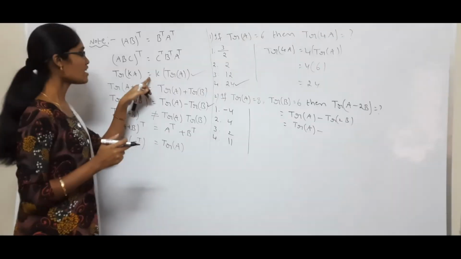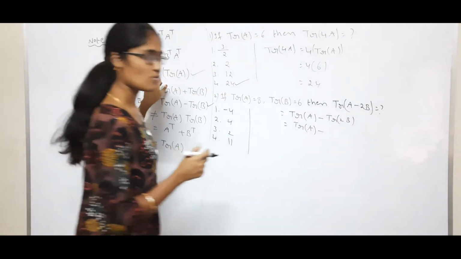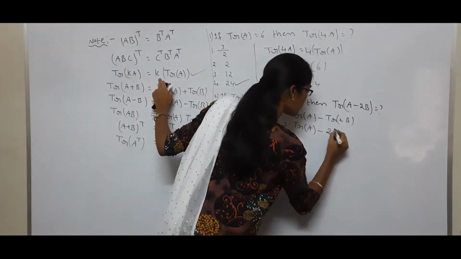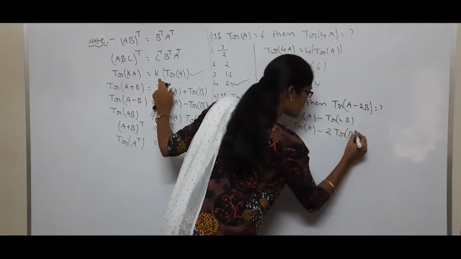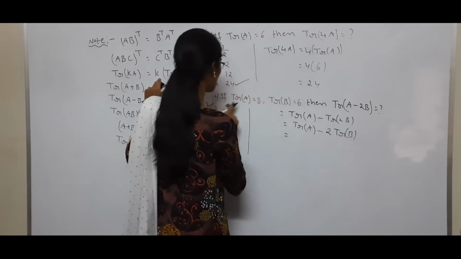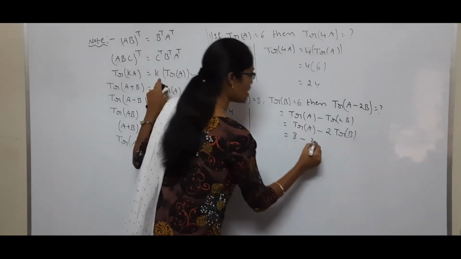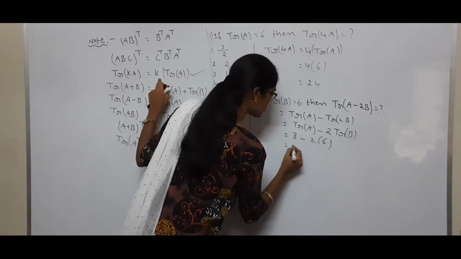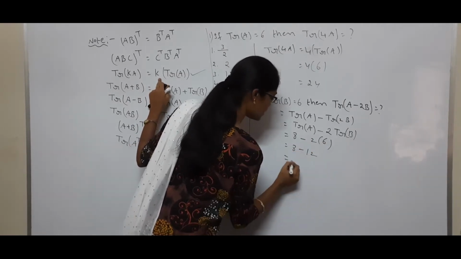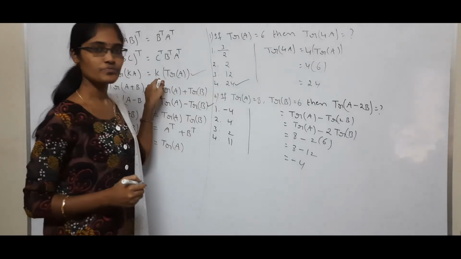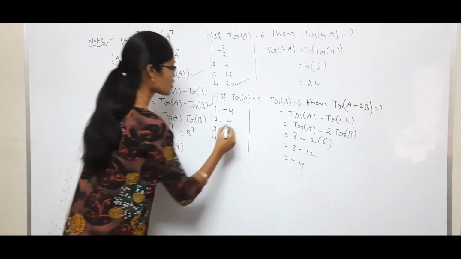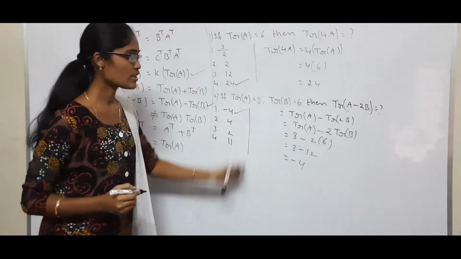That is equal to K into trace of A. So 2 into trace of B. That is equal to trace of A value 8 minus 2 into trace of B value 6, that is equal to 8 minus 12, that is equal to minus 4. Okay, so the first option is the correct option.